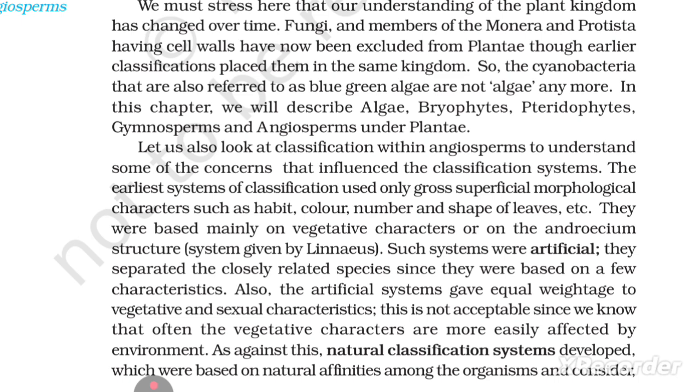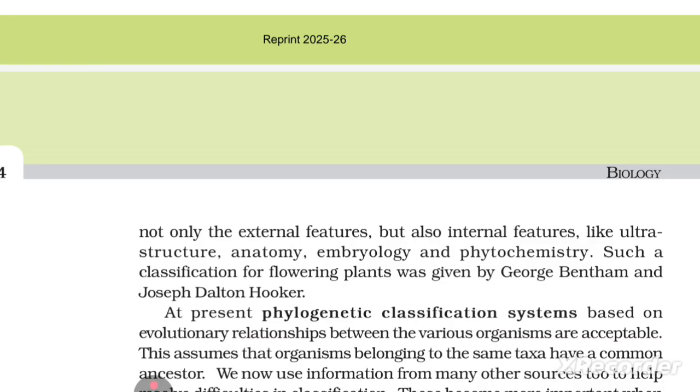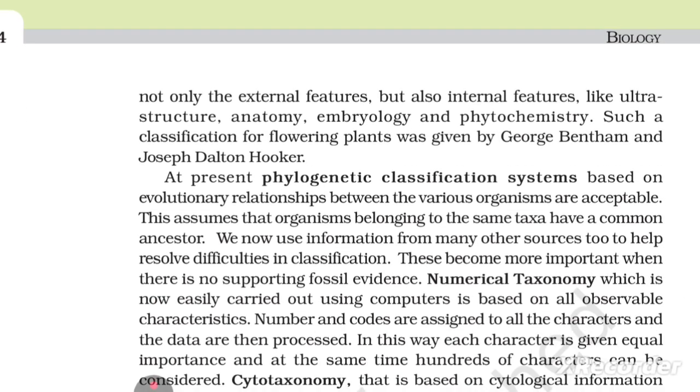As against these, natural classification systems developed, which were based on natural affinity among the organisms and considered not only the external features but also internal features like ultrastructure, anatomy, embryology, and phytochemistry. Such a classification for flowering plants was given by George Bentham and Joseph Dalton Hooker. At present, phylogenetic classification systems based on evolutionary relationships between the various organisms are acceptable. This assumes that organisms belonging to the same taxa have a common ancestor.